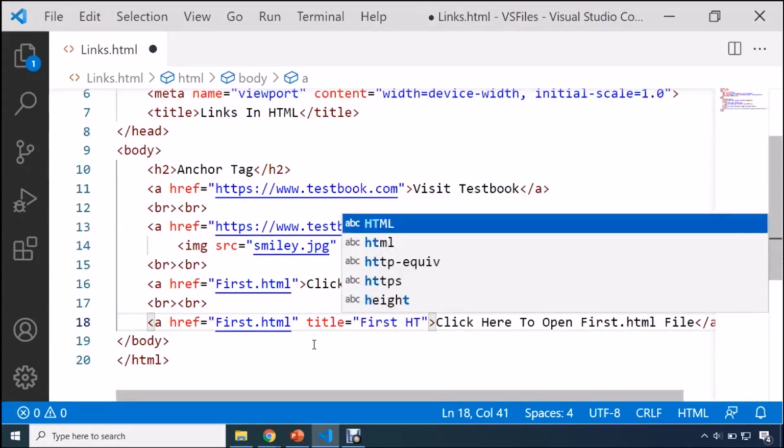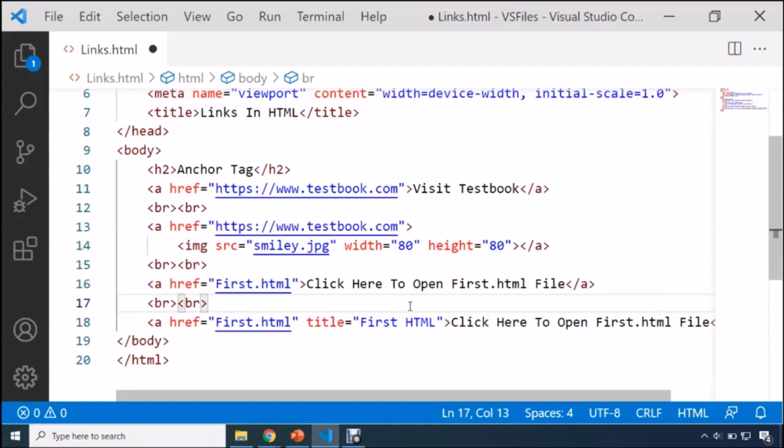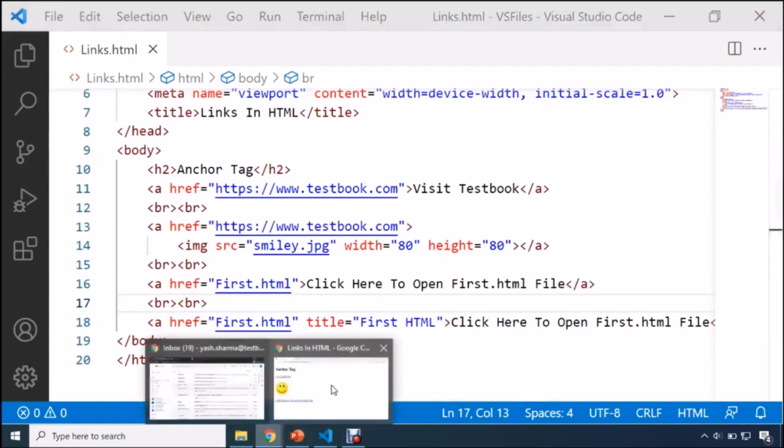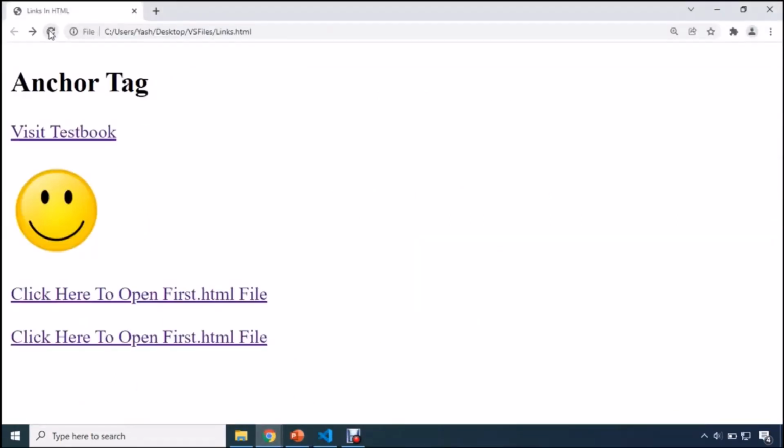Okay, and guys, here you can give any title to it. Let's say I'm going to give it a title as first HTML. Now what will happen? Let me click on save. Here I will be refreshing this page, and now guys, the moment when I hover my mouse, I'm going to have the title as well.